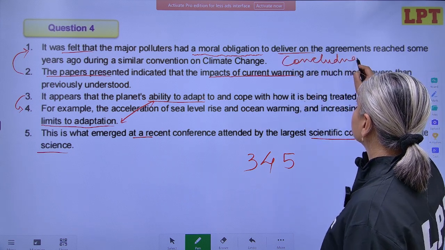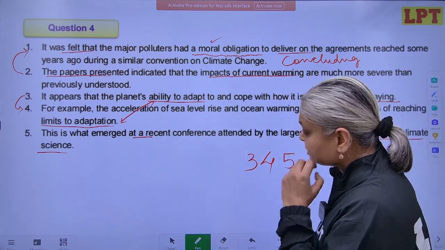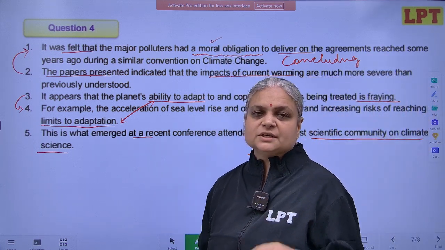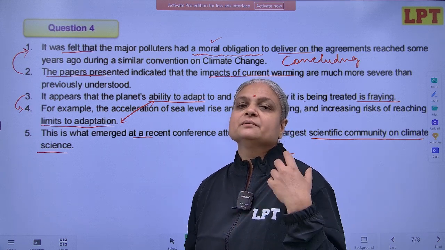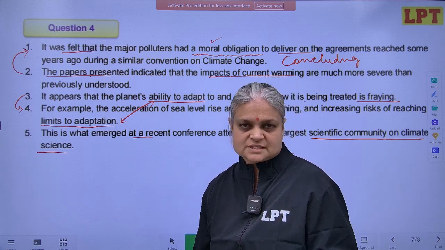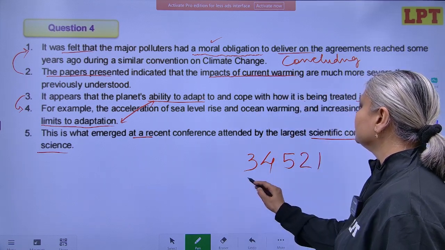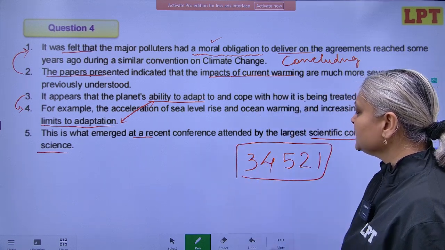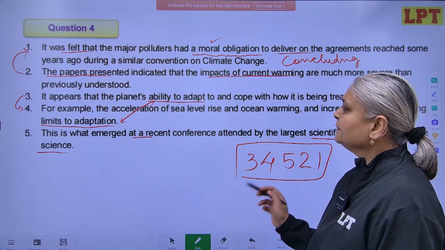Why is it concluding? Because it is talking about moral obligation. That means people who are polluters, they have moral obligations for clearing it out. They should be coming up with some kind of solution to this problem. So we should have first 2 and then followed by 1. Let's read in the same sequence. What is the sequence here?